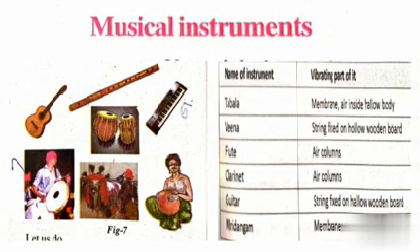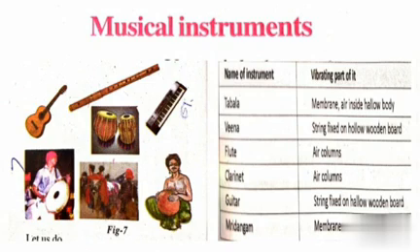Next, guitar. In guitar, which part is responsible for the vibration? This guitar is also one of the examples of a musical instrument. In that, which is responsible for vibration? String fixed on hollow wooden board. In this guitar also we can observe the string. That string is responsible for the production of sound.